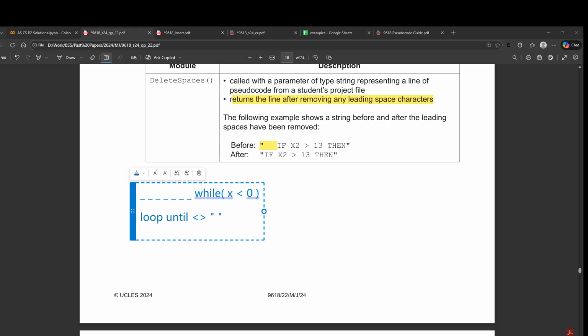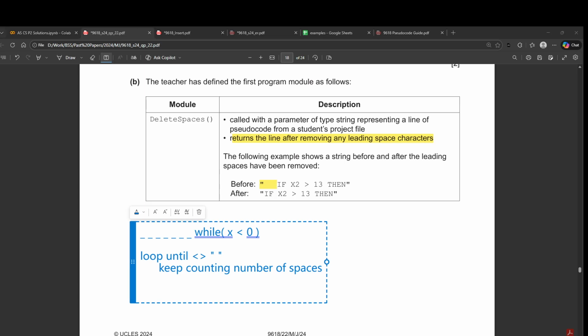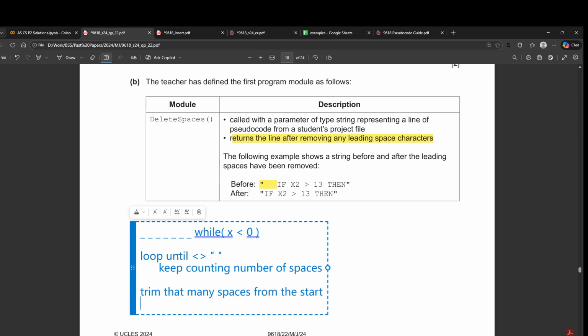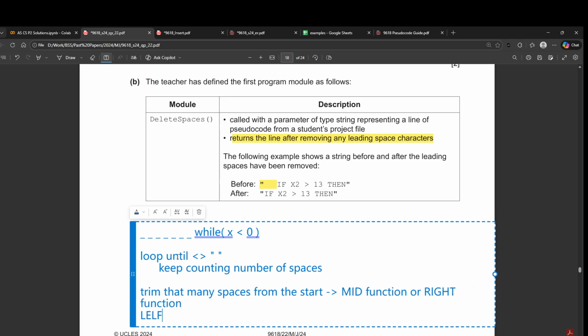So we keep on counting how many spaces we encountered, and then at the end we just have to get rid of them. So we have to just trim that many spaces from the start. And in order to do this, you can either use the mid function or you can use the right function, right? You cannot use the left function because we have spaces on the left side.